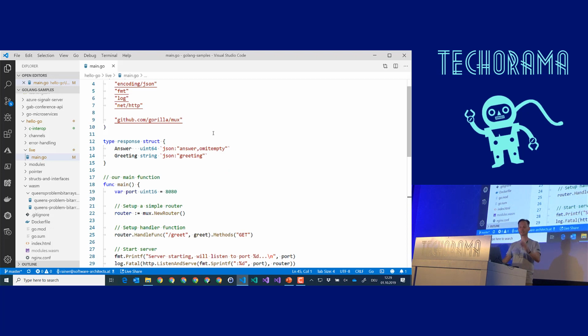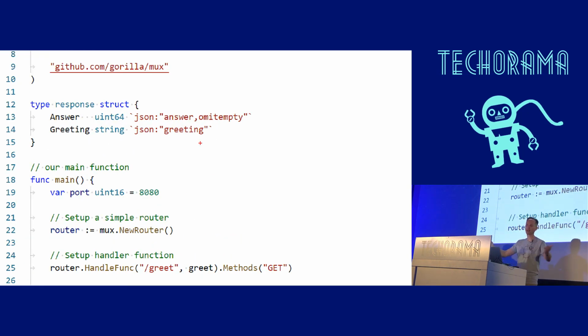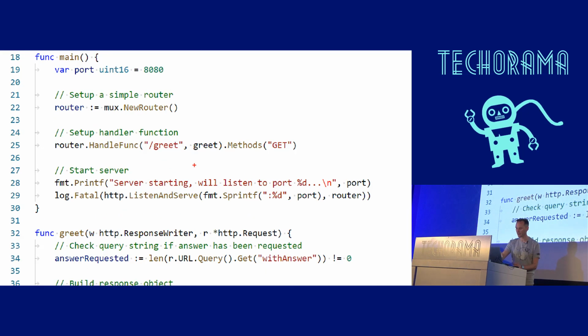How does a very simple web API work? Number one, we generate, in this case, our structs. I'm just sending back a response in JSON, and therefore I'm using the JSON tag of my struct that will run my JSON marshalling, returning the response from my web API. Next one, I'm setting up a router. There are many routers, and you can easily have a very interesting discussion with Go programmers about which router you want to have.